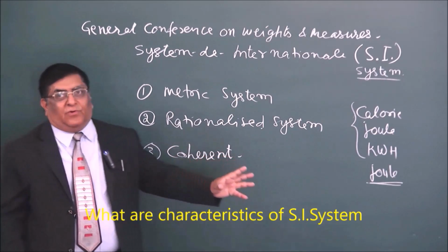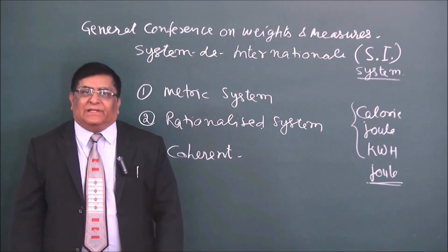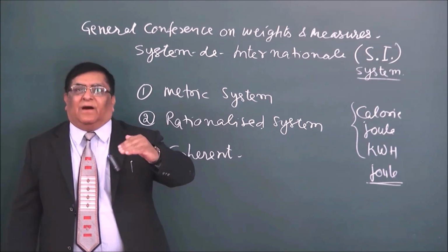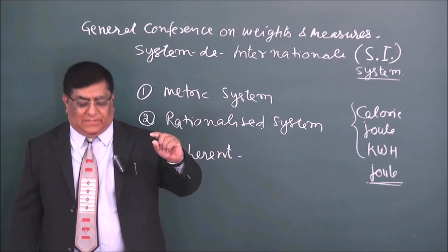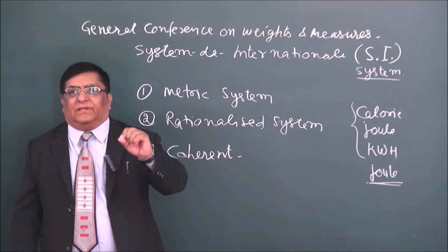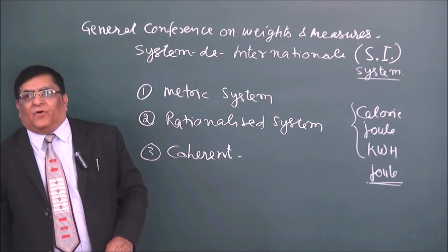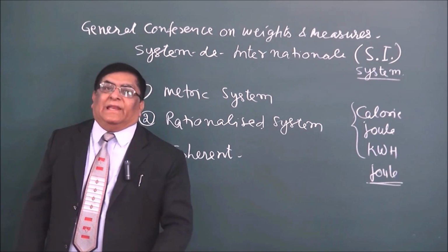Other thing is coherent. Coherent is we made the unit in such a way that the higher units are only multiplied with multiplication of 10 or the other numbers. For any conversion, we do not have to remember any number.